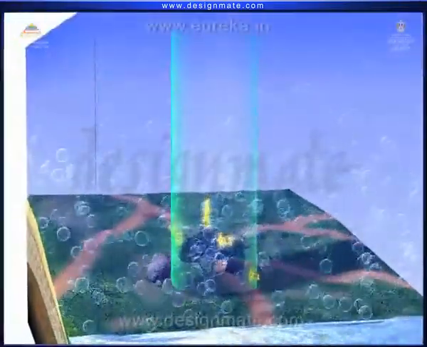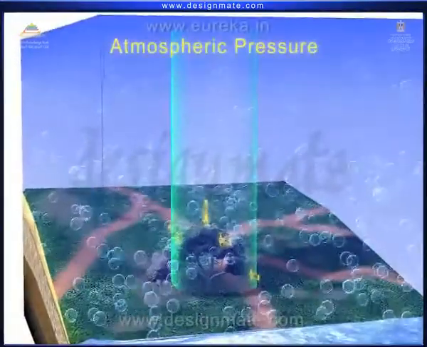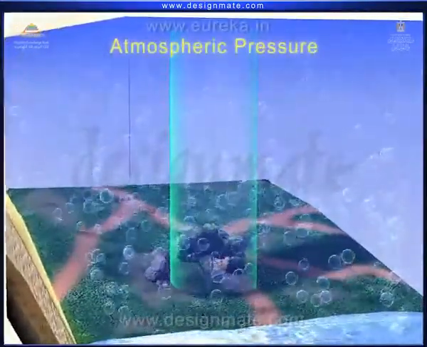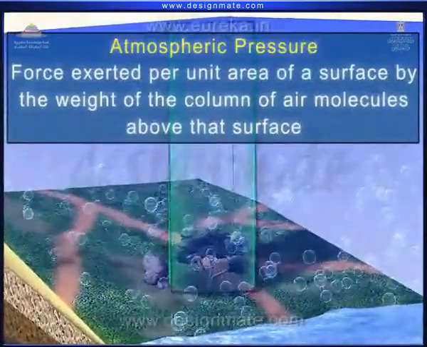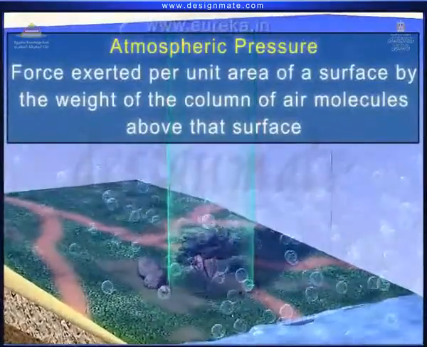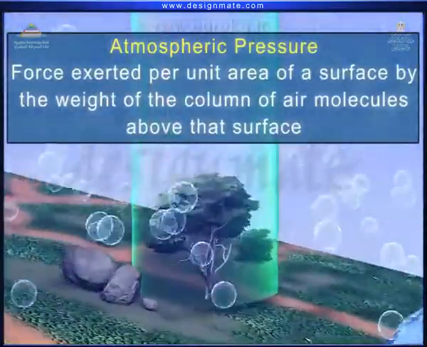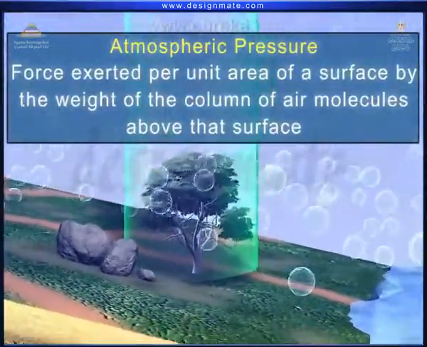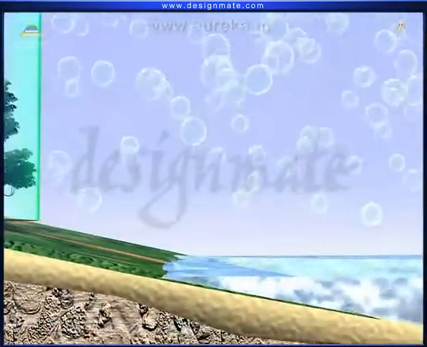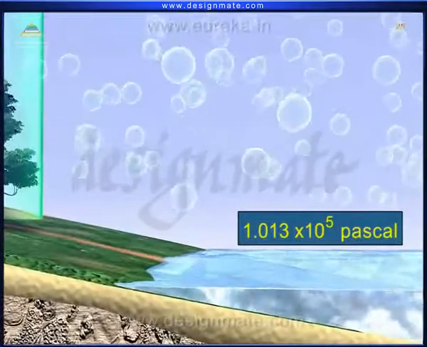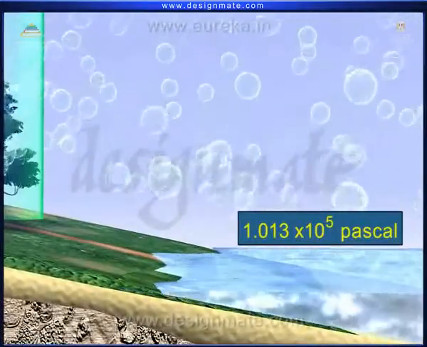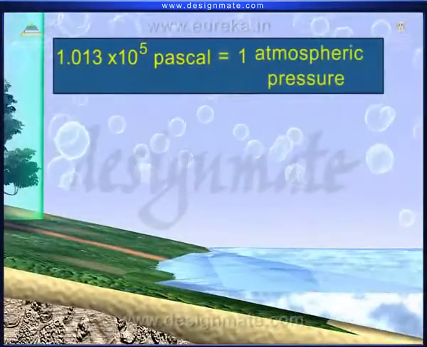This kind of pressure is termed as the atmospheric pressure, and it is defined as the force exerted per unit area of a surface by the weight of a column of air molecules above that surface. The average atmospheric pressure at sea level is 1.013 × 10^5 Pascal. This value is referred to as 1 atmospheric pressure.